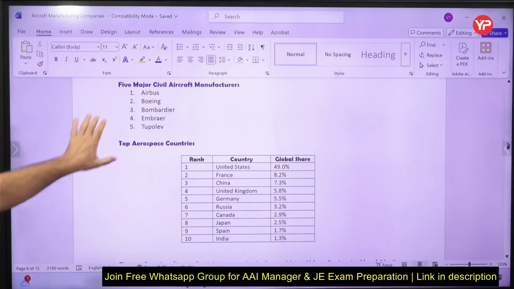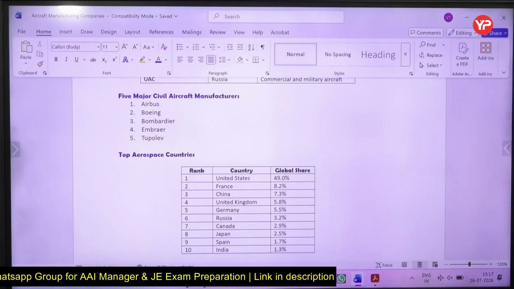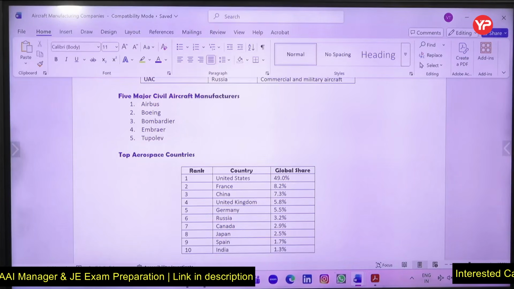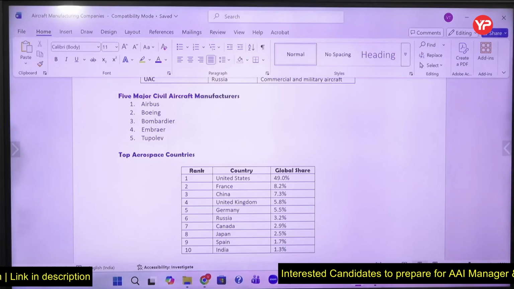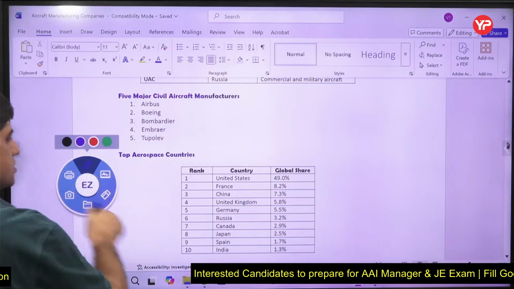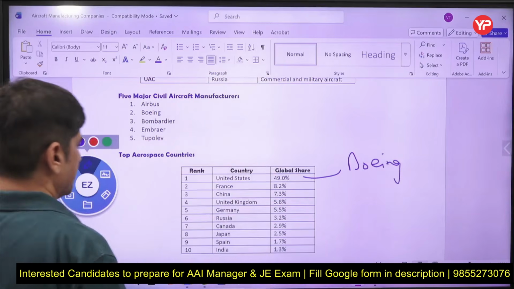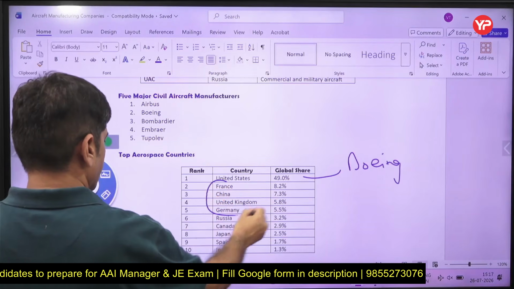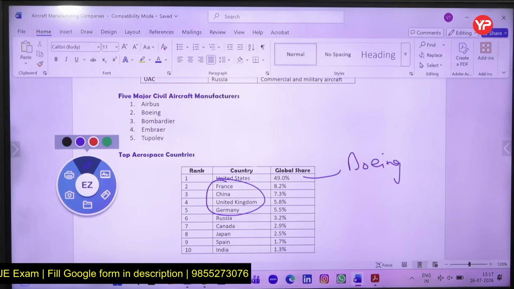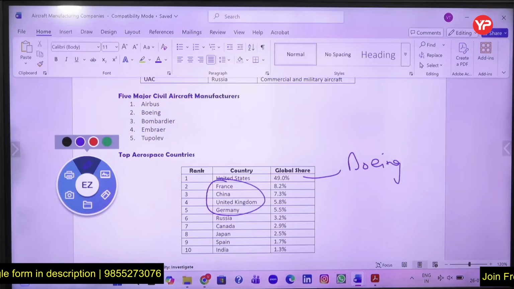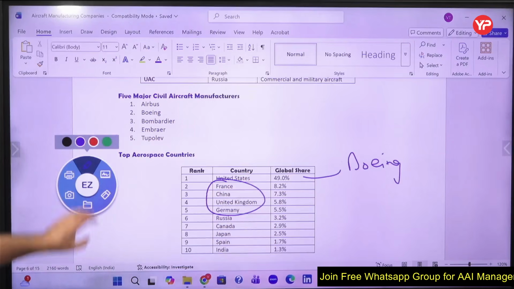Major civil aircraft manufacturers are Airbus, Boeing, Bombardier, Embraer, Tupolev. As of now, these are the major civil aircraft manufacturers. And which are the countries? If you see, United States, France, China, United Kingdom, Germany. When we say Boeing, this is the United States, whereas Airbus is a combination of European countries. Among aerospace countries by global share, the United States has the maximum share, 49%.